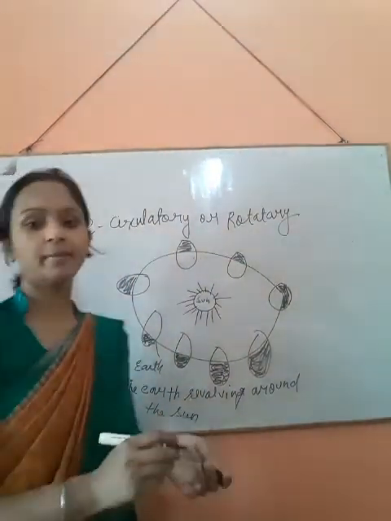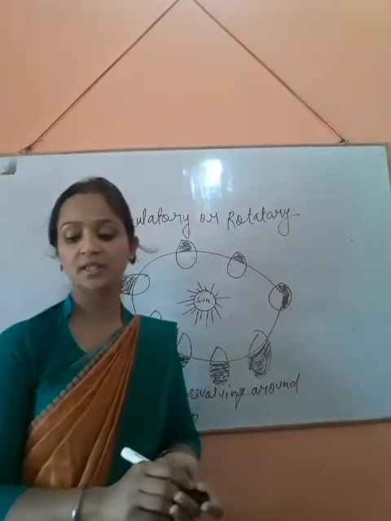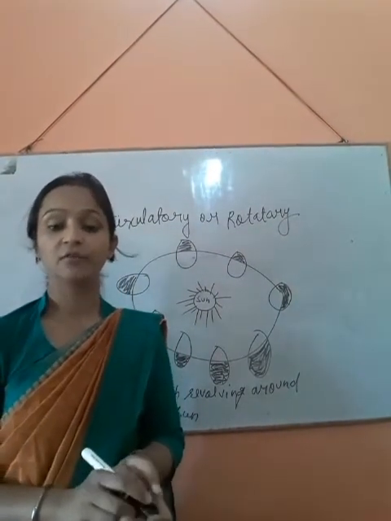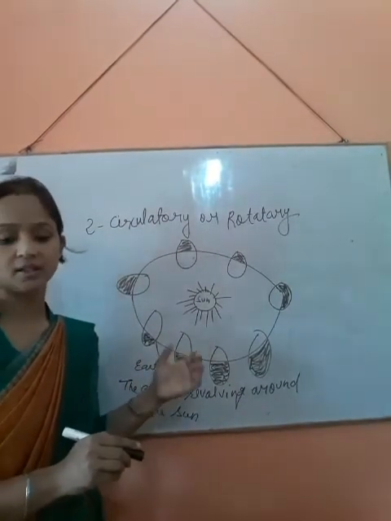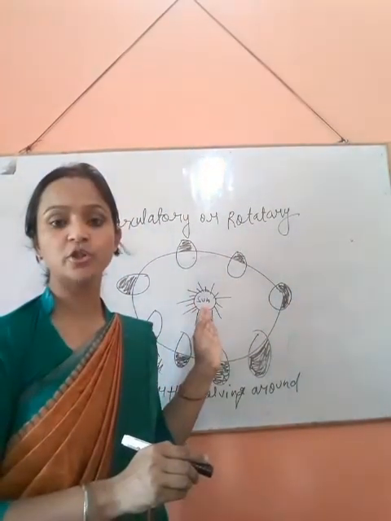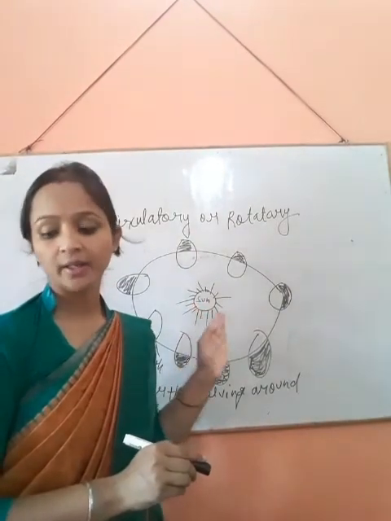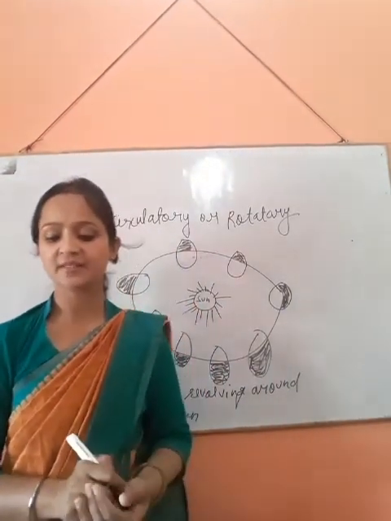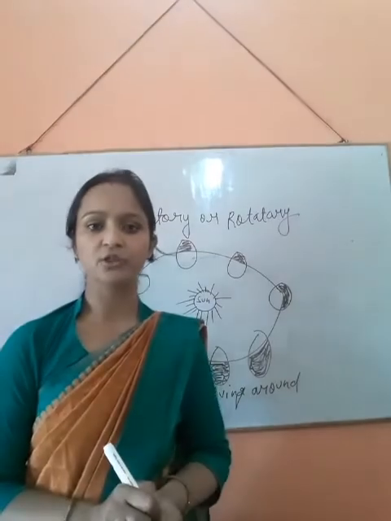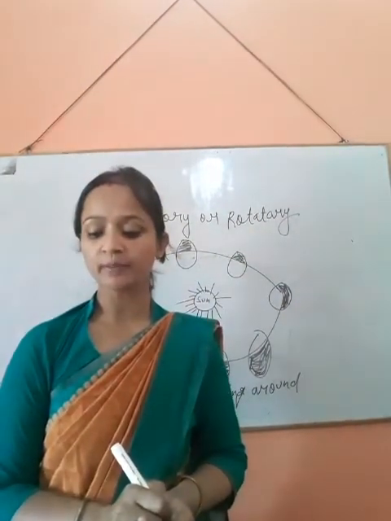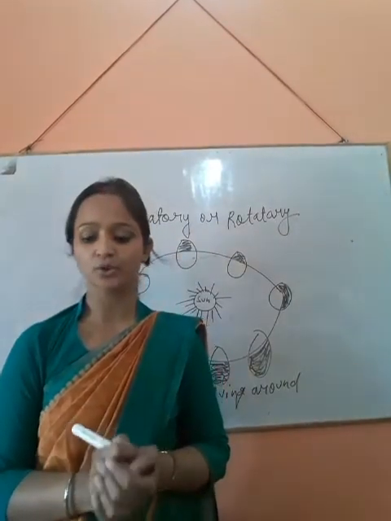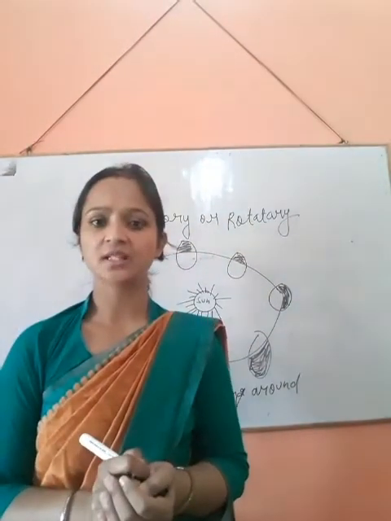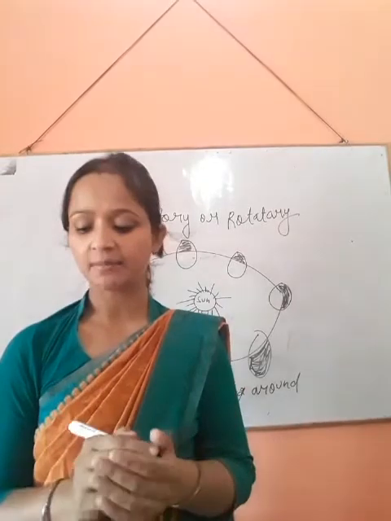This is the diagram, and in this diagram you will see the earth revolving around the sun. This is an example of circular motion or rotatory motion. In some cases we see that the motion of rotation and motion of translation occur at the same time.